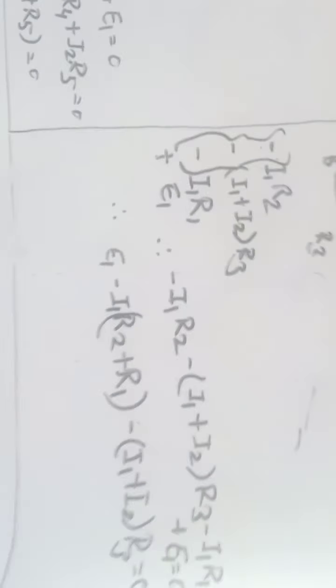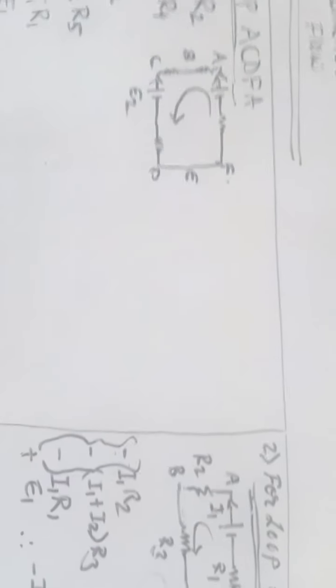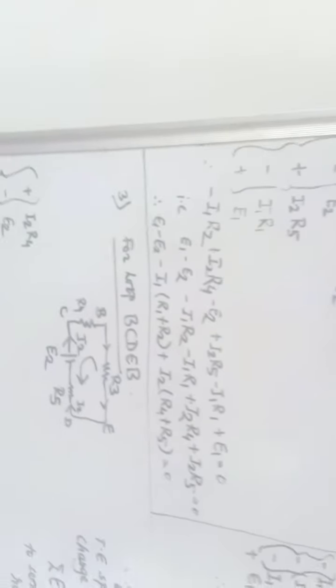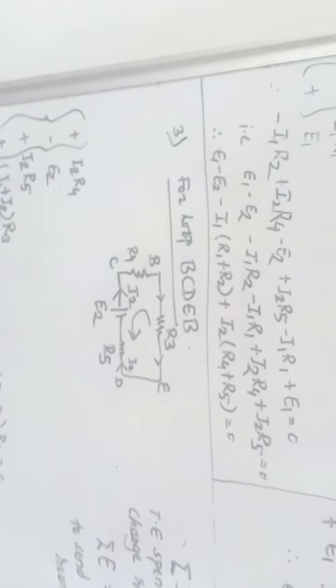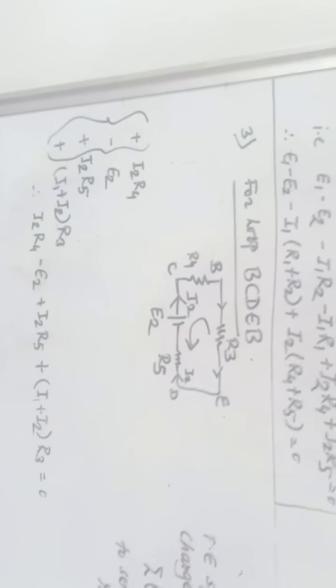So this is how we are analyzing the loops separately, and finally we are going to consider a last loop, that is lower loop, B, C, D, E, B. Now if you look, direction of traversing is like this.